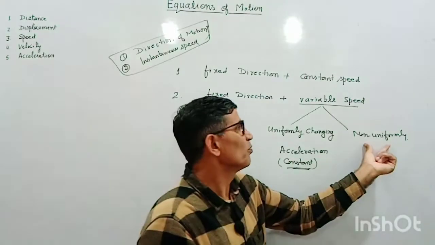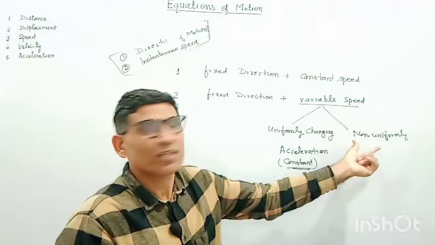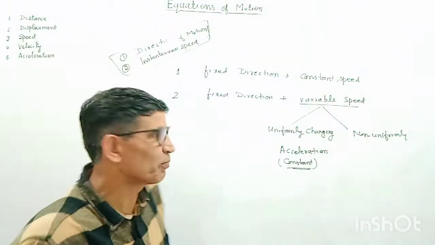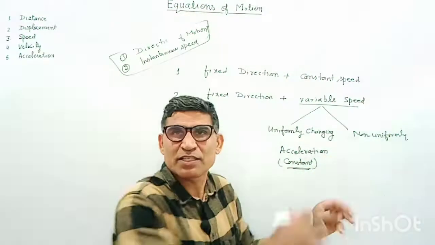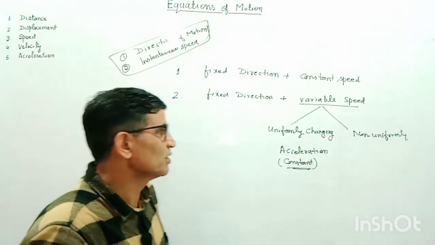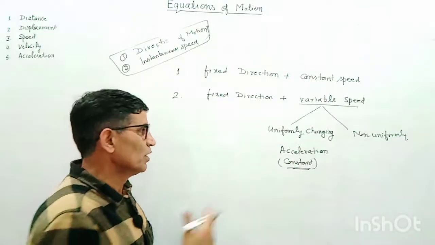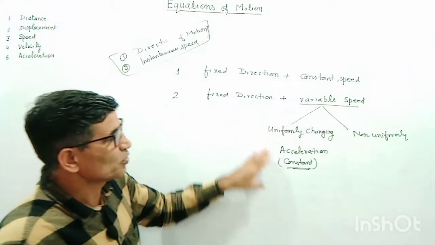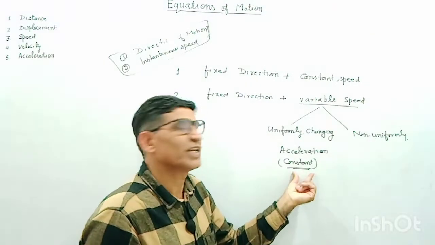In non-uniform change in the speed, the equations of motion are not valid. For that we have to use the approach of integration methods. That will be discussed in the next lectures or in the next level. So we will confine our lecture to constant accelerations only.